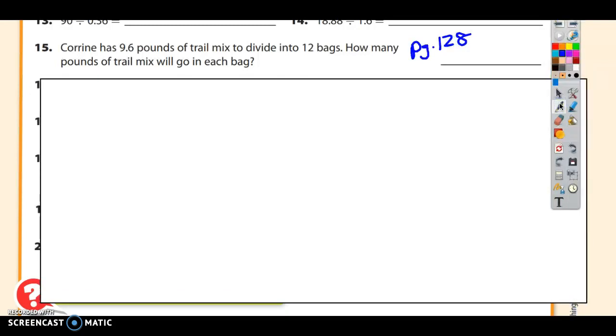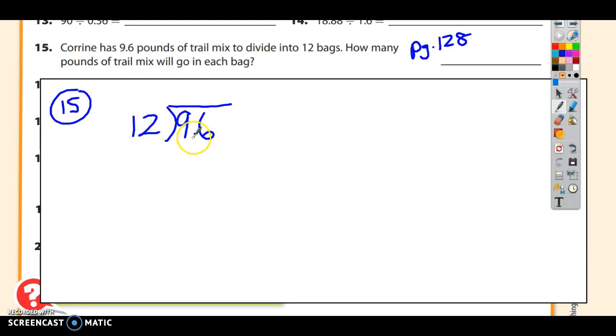Number 15 reads, Corinne has 9 6/10 pounds of trail mix to divide into 12 bags. How many pounds of trail mix will go into each bag? So that means she has 9.6 pounds. She's dividing it into 12 bags. There is no decimal in 12. 12 is the divisor. There's no decimal there, so I don't have to move any decimals at all.